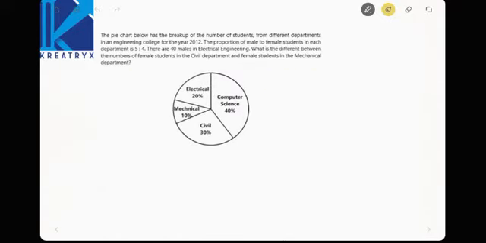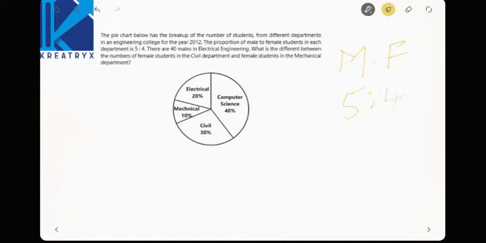Next one. The pie chart below has the breakup of number of students from different departments in an engineering college for the year 2012. The ratio of male to female students in each department is 5:4. So male is to female in each department is 5:4 it seems. This is also a previous GATE question.